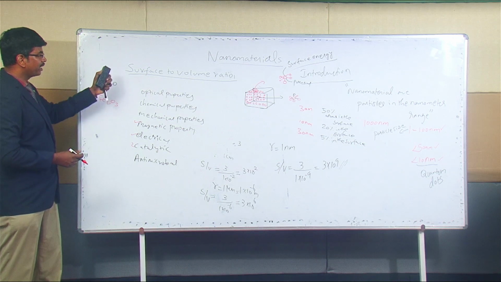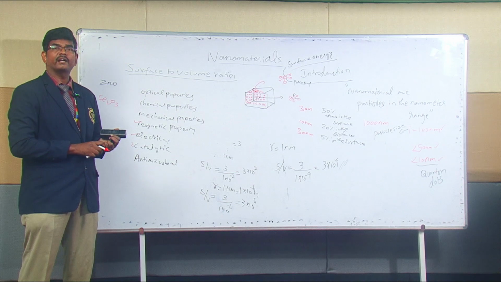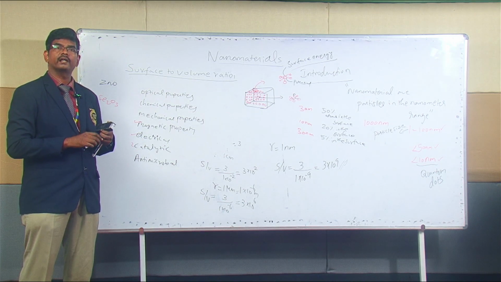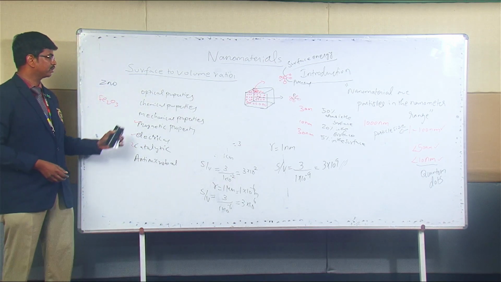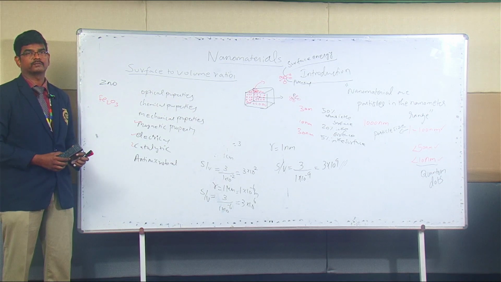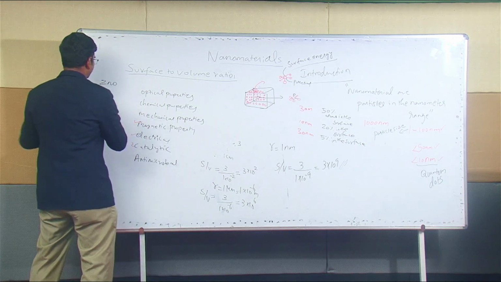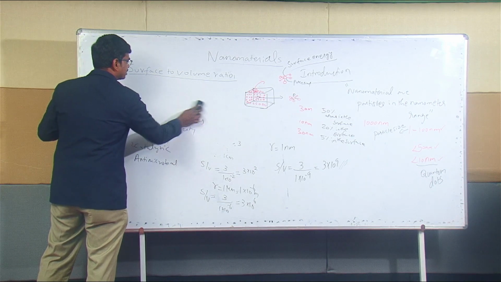So in common, I listed out all the properties, but different materials can exhibit different properties, and depending on what kind of material we have chosen, we can talk specifically on that behavior or those properties. So I hope you had a clear vision about why nanomaterials are special.